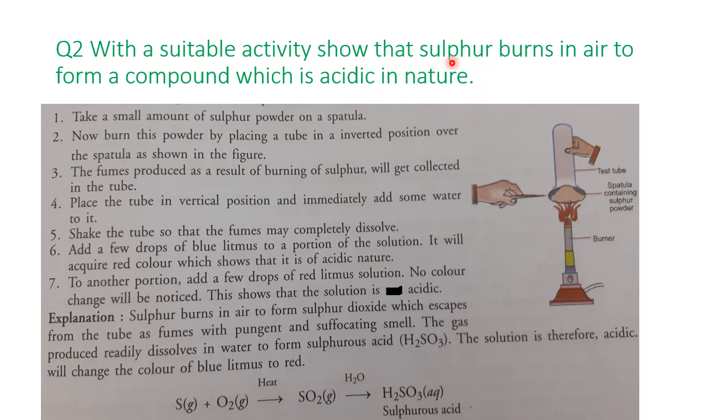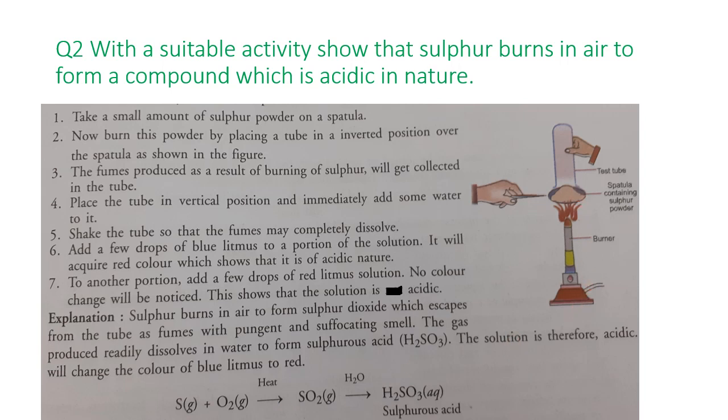So here, in order to show the compound formed is acidic in nature, take a small amount of sulfur powder in a spatula. Now burn this powder by placing a tube in inverted position over the sulfur powder.